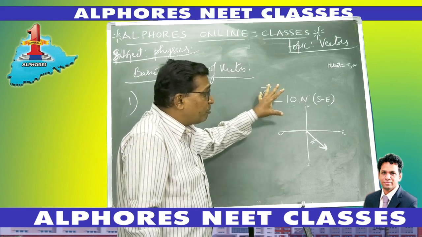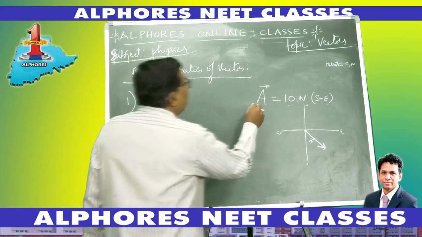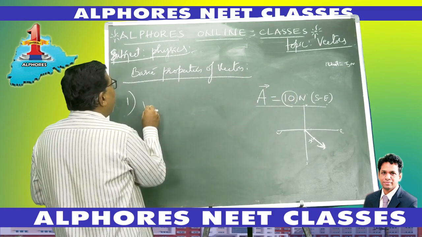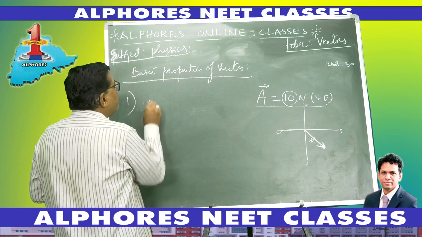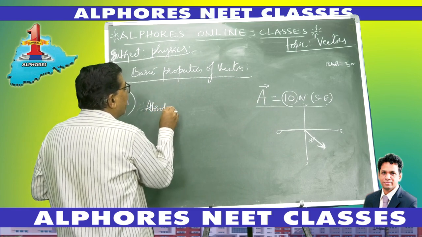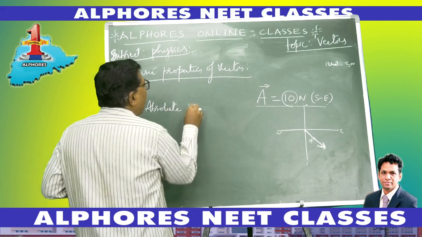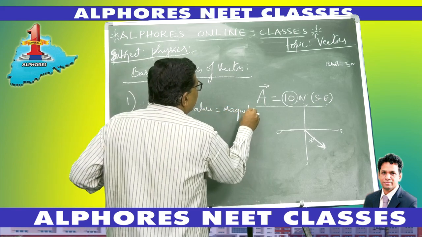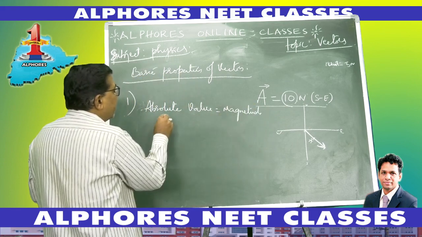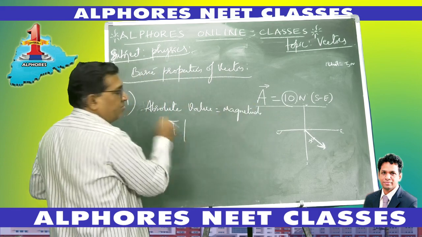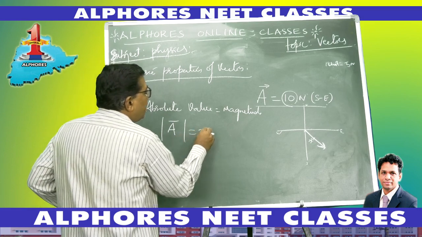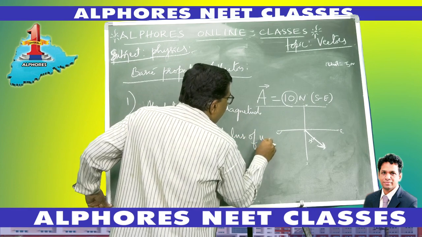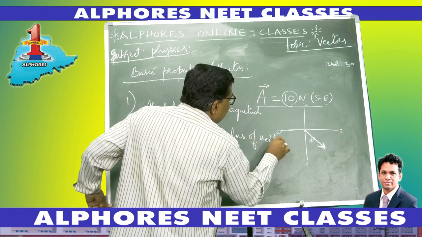Now when I come to the properties, whenever you consider a vector, the magnitude of the vector is the absolute value of the vector. It is represented as mod A bar, called the modulus of vector A bar.